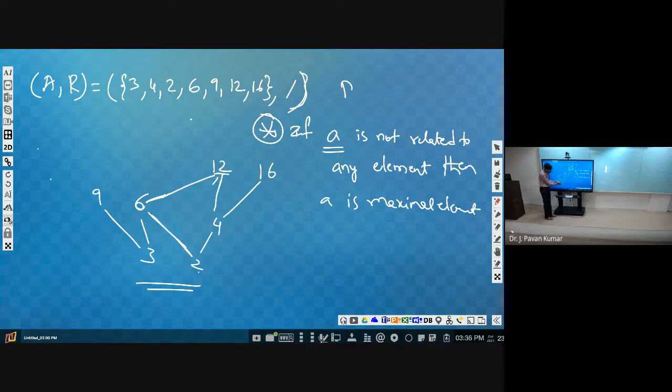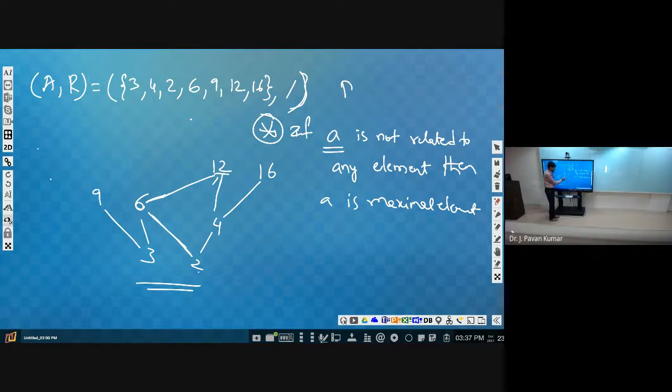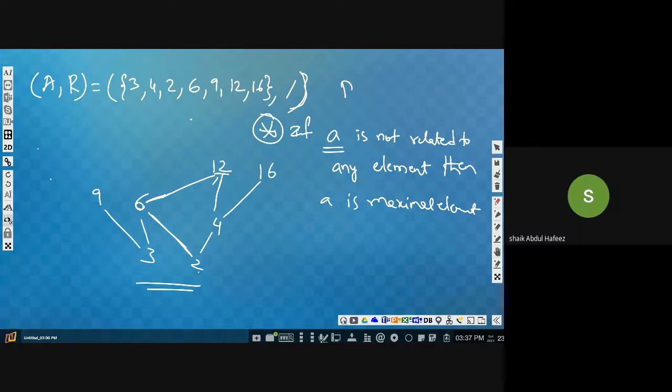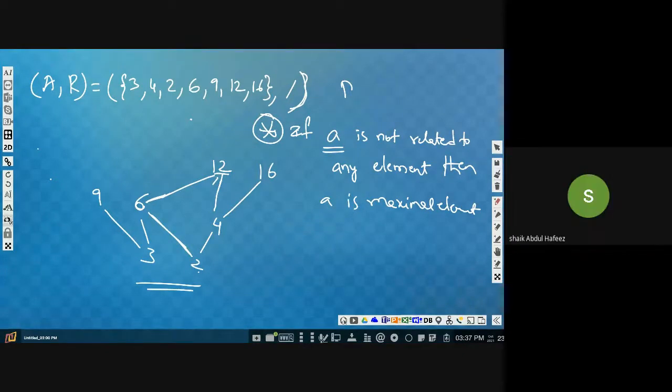Now you apply here. Is 2 related to any other element or not? Yes, sir. 2 is related to 4 and 6. Next, 6 is related to 12. 3 is related to 6 and 9. Next, 4 is related to 12 and 16. Now 16 is related to nothing.